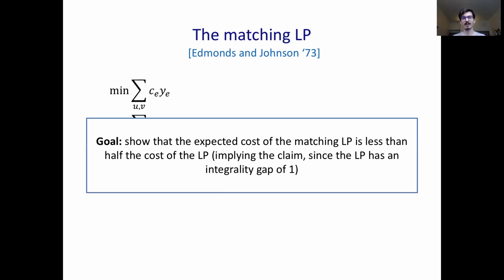And our goal for the rest of the talk will be to show that there's some procedure which for every tree that could be sampled by our algorithm builds a fractional matching. And we'll show that the expected cost of this fractional matching is less than half the cost of the LP. And using this integrality gap fact would give us the result. And the expectation here, just to be clear, is over the randomness of the trees.